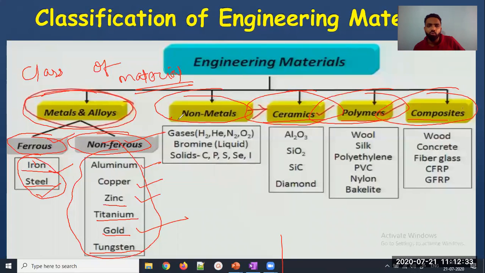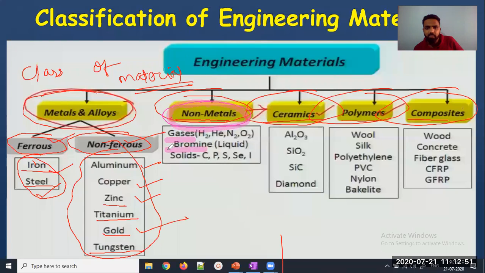Next, we can go to non-metal. We are just going in brief. We are not completing everything, just briefing the content for ourselves. The second type I am going to explain is non-metal. Non-metals can be of 3 types.